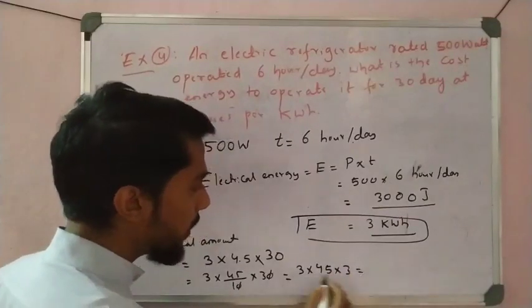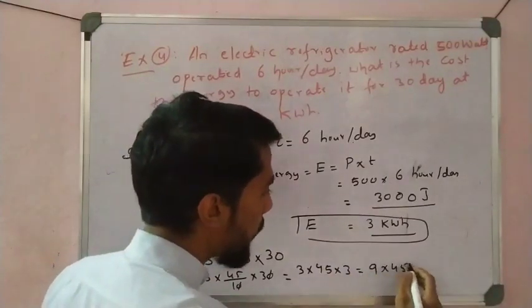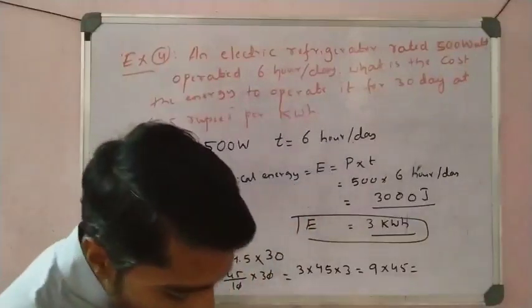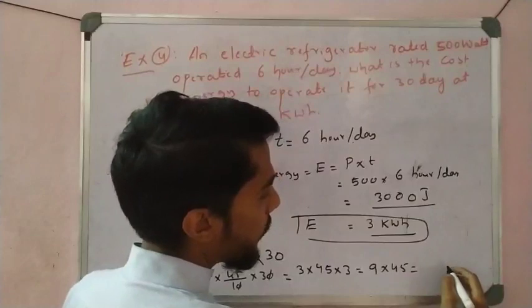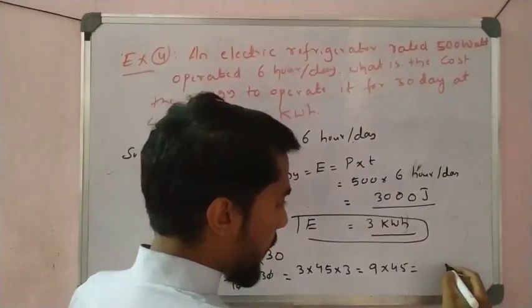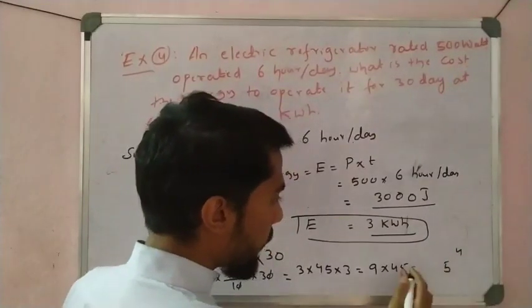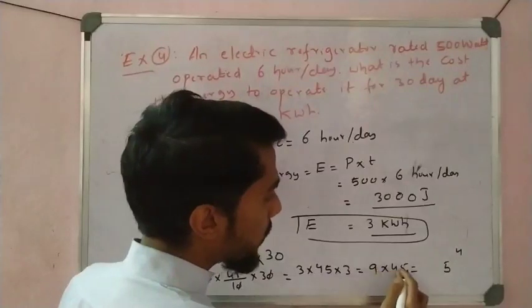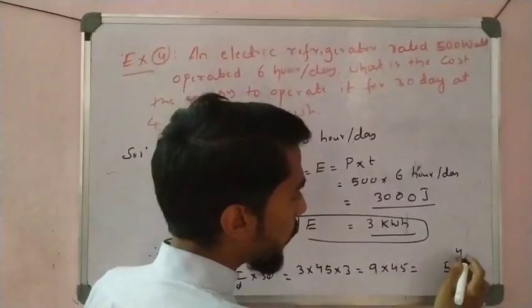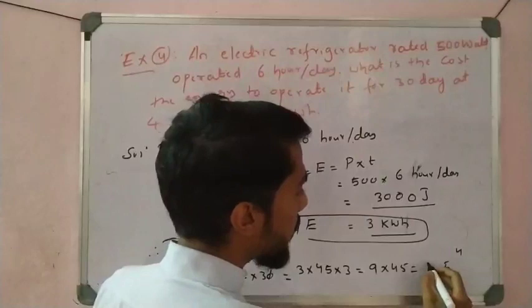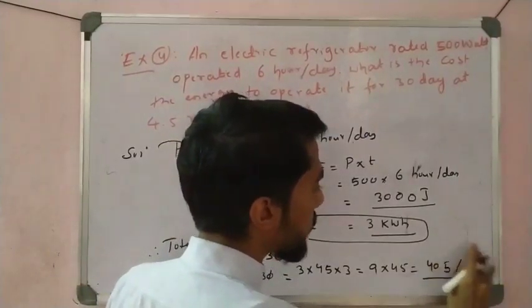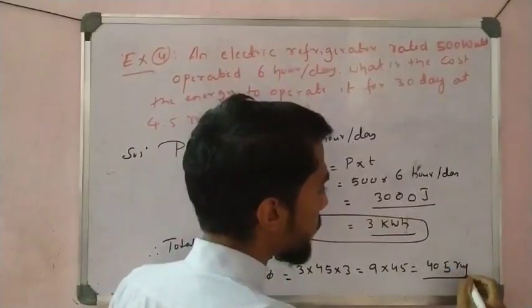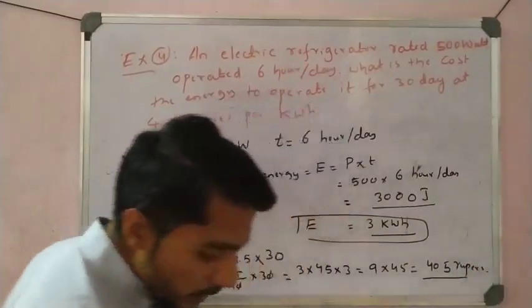So 3 into 3 is 9, into 45. How much is 9 into 45? 9 times 5 is 45, carry 4. Then 9 times 4 is 36, plus 4 is 40. So it is 405 rupees. Correct? Okay, you understand that concept?